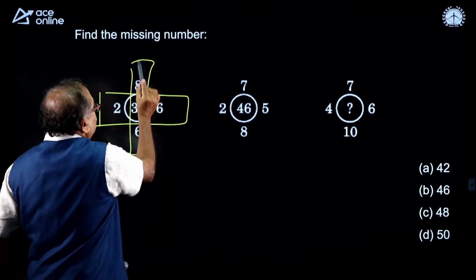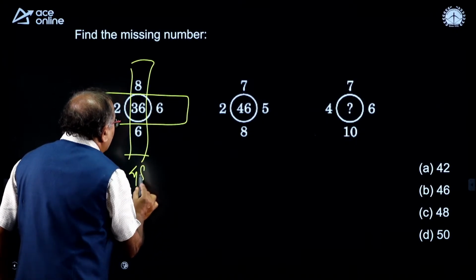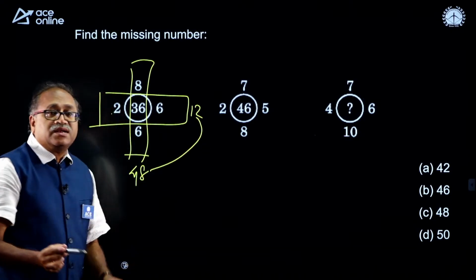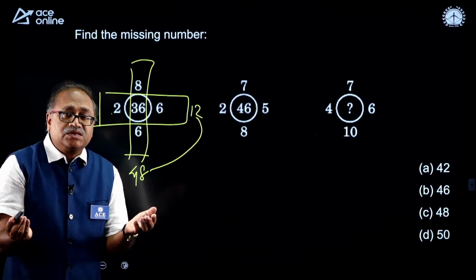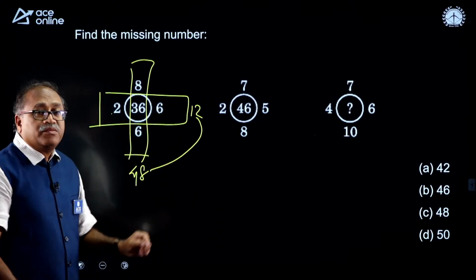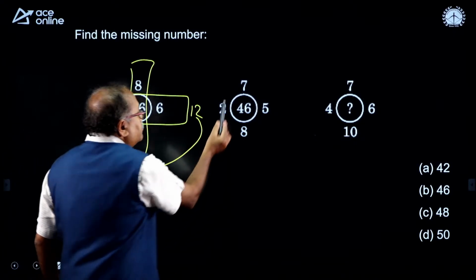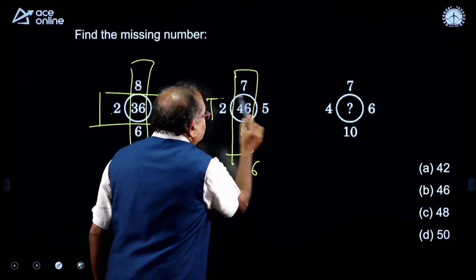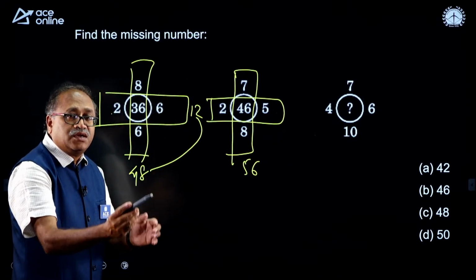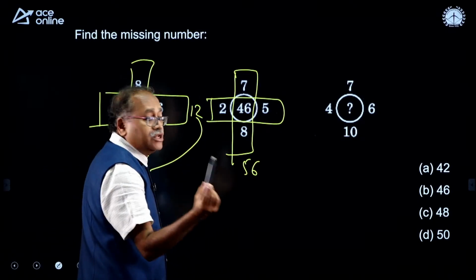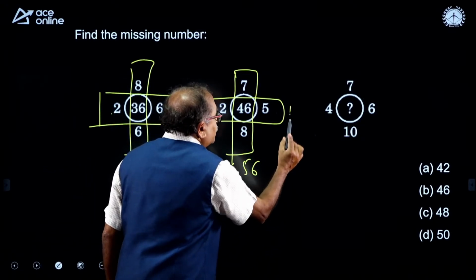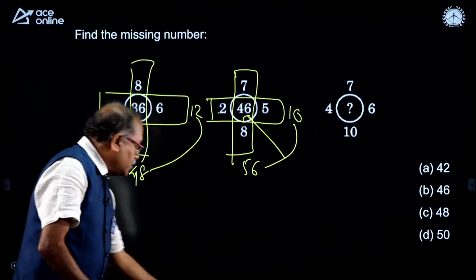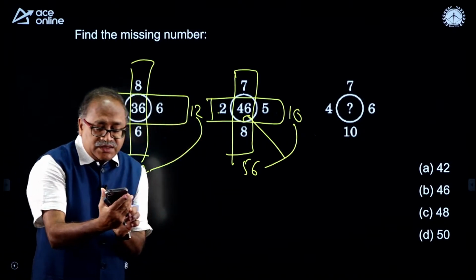So, 8 times 6 is 48 and here 2 times 6 is 12. Now I notice that 48 minus 12 is 36, the inside number. I will check the same thing over here: 7 times 8 is 56, and then the vertical and horizontal external numbers, 2 into 5, I am getting 10. So what is the difference? The difference is 46. Now, my friends, you will be able to answer the question.